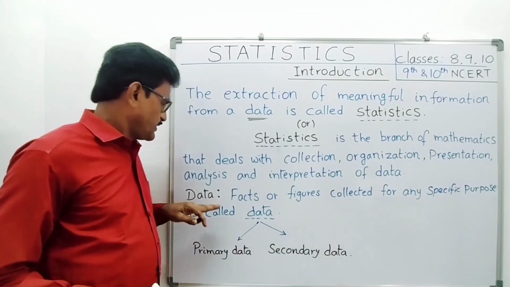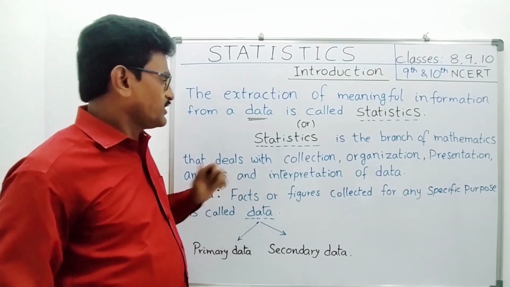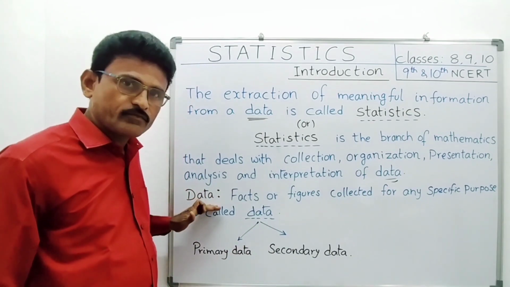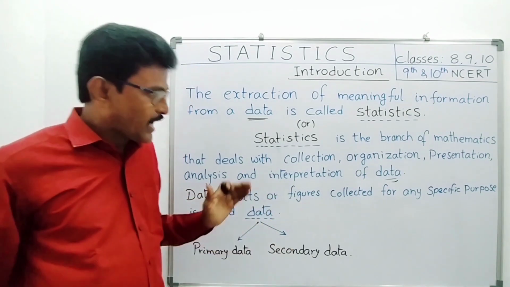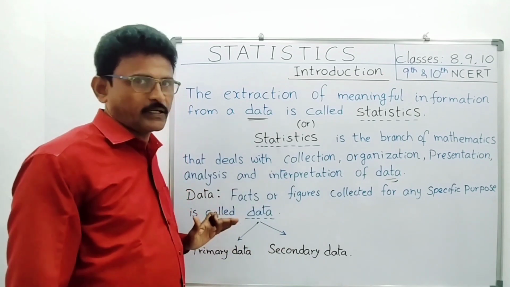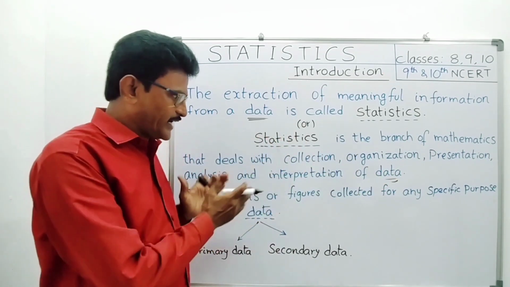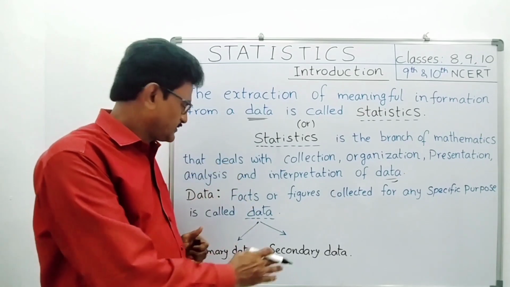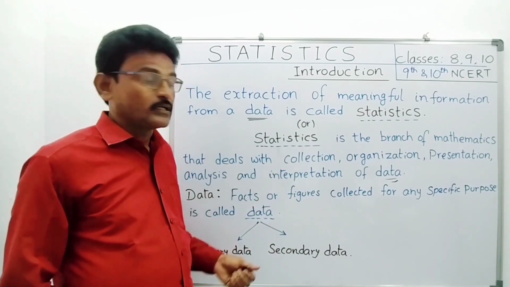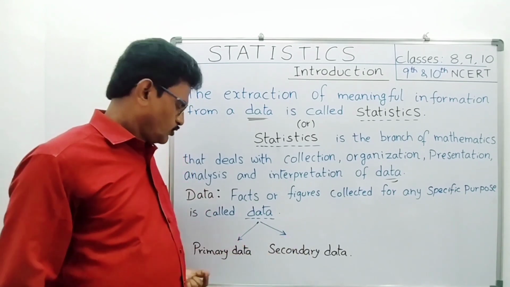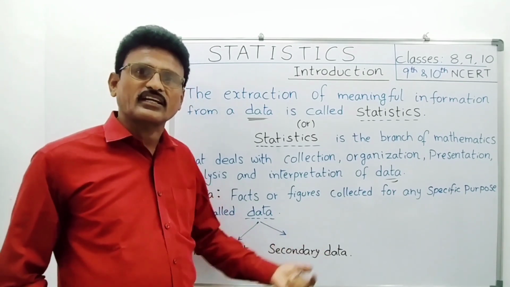See, data. First of all, here also we are using the word data. What is the meaning of data? Facts or figures collected for any specific purpose. For any specific purpose, we are collecting some figures or facts. That is said to be data. This data is again of two types: primary data and secondary data. We will now discuss what is primary data and what is secondary data.